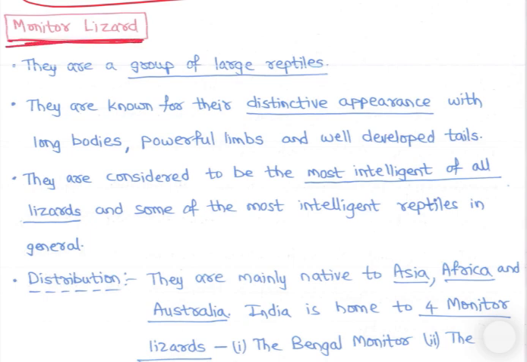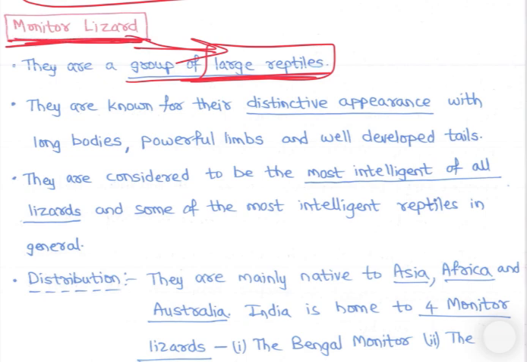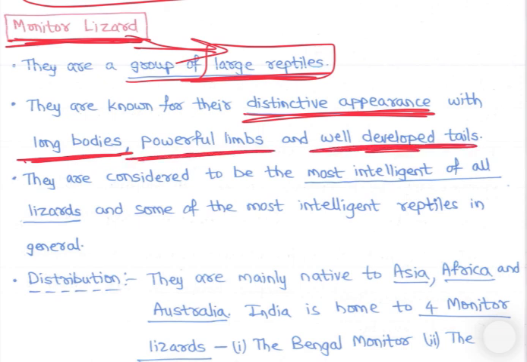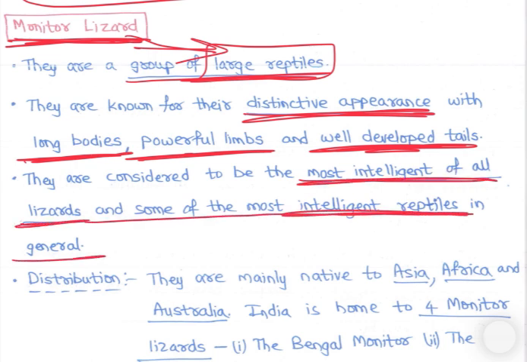Monitor lizards are a group of large reptiles. Monitor lizards are big lizards. They are known for their distinctive appearance with long bodies, powerful limbs and well-developed tails. They are considered to be the most intelligent of all lizards and some of the most intelligent reptiles in general.